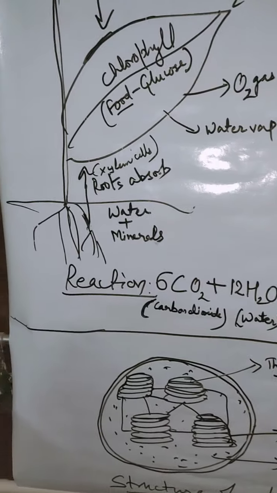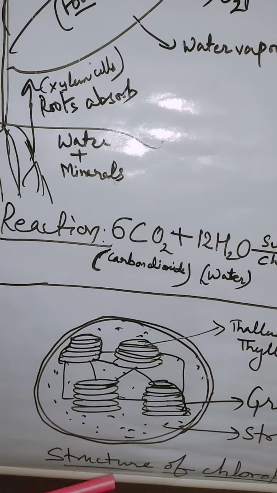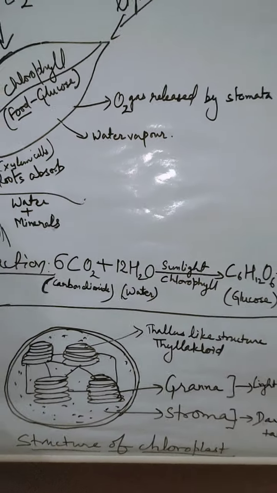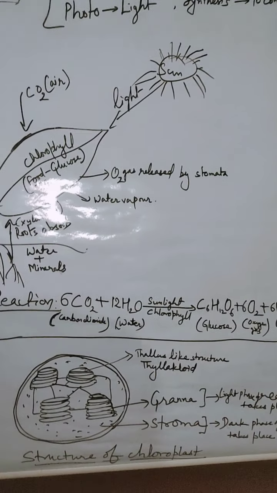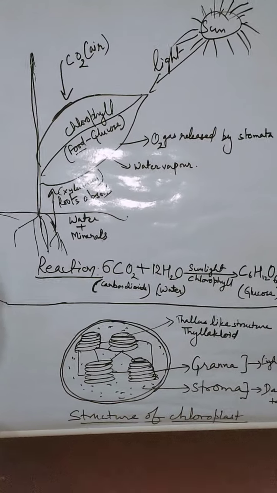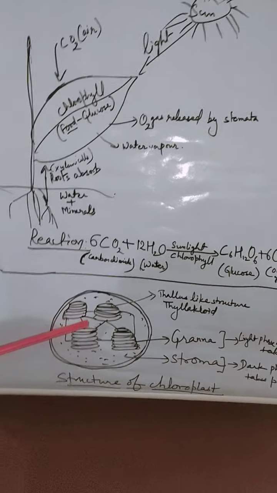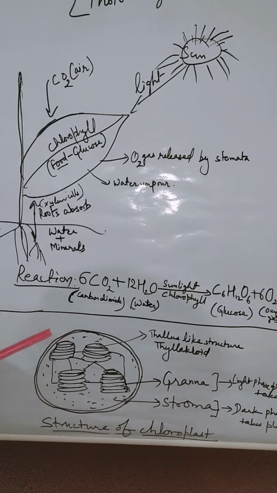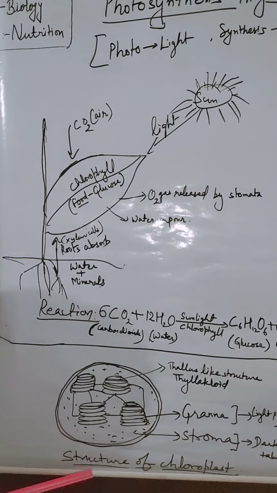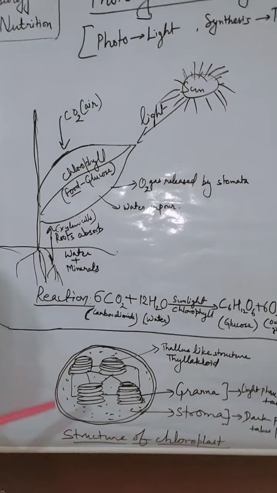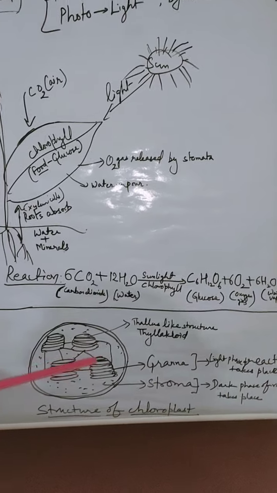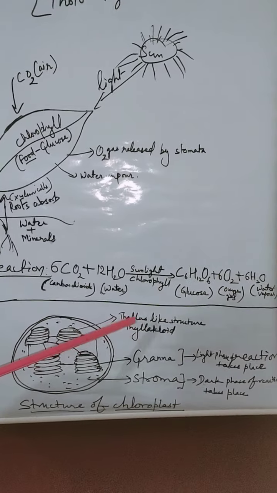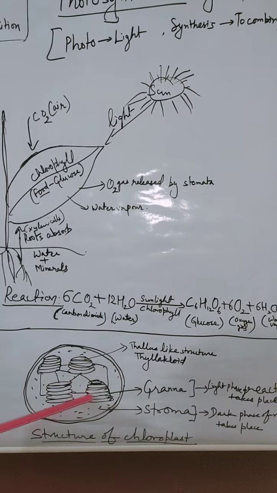Now let's see what happens in chlorophyll. Students, in class 9th you have discussed the cell organelles of plants and animals, in which plants are green in color because of the presence of chloroplast inside them. So the chloroplast is a double membranous structure mainly made up of grana and stroma. Grana is a pile of disc-like structures, which are called thylakoids.